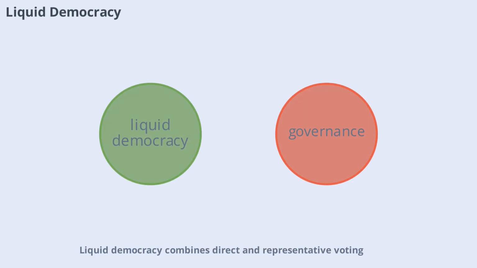Liquid democracy combines direct and representative voting. Participants can vote directly on issues or delegate their votes to trusted representatives. This flexible model allows for both broad participation and expert input. Liquid democracy is being explored as a way to make governance more scalable and responsive to community needs.